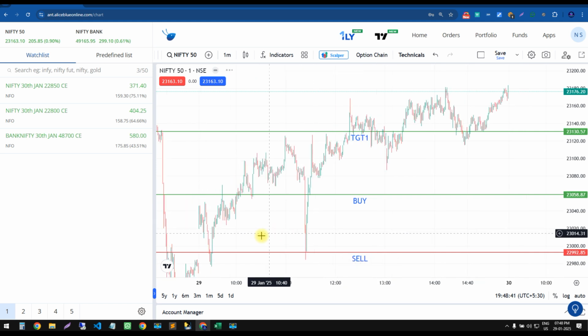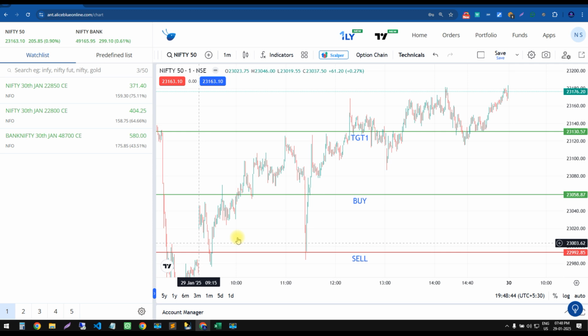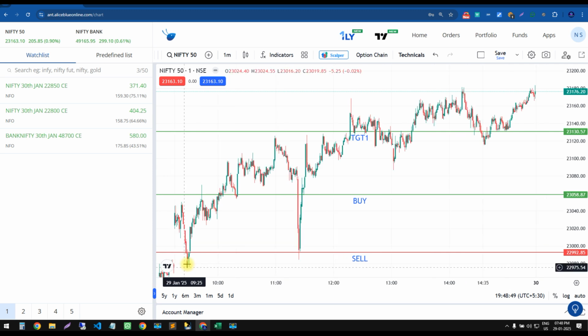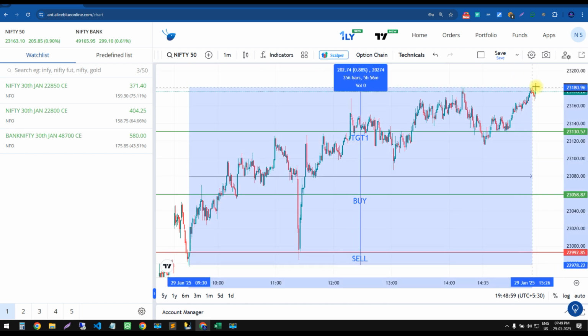Traders, the market opened exactly here, with a little uptrend today. We'll focus on where today's market started and went up to here. It was almost bullish today. Let me see how much the market went up from this to this.